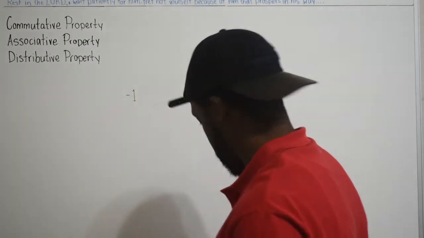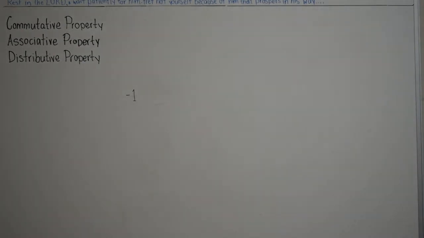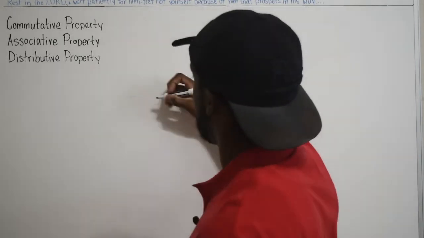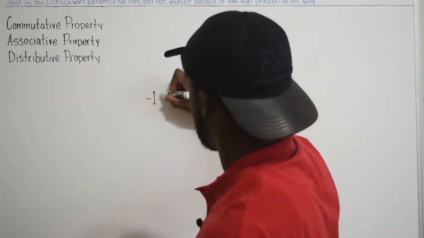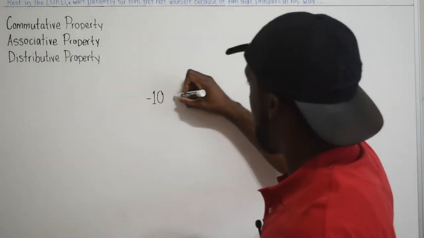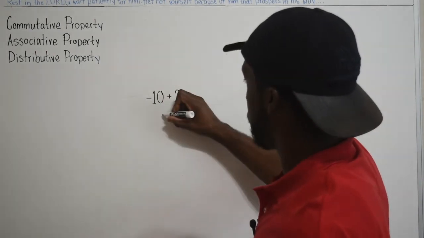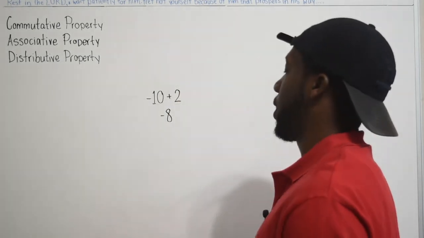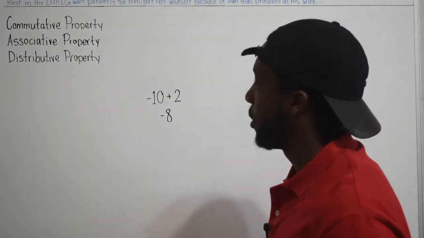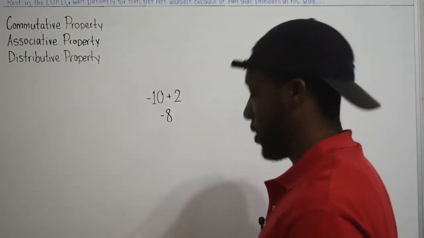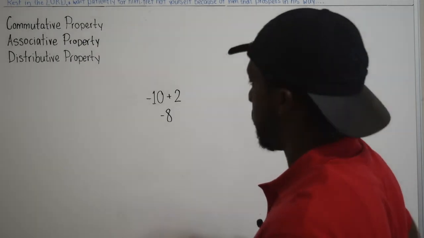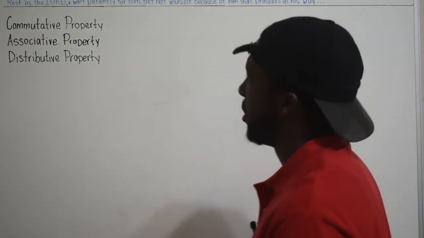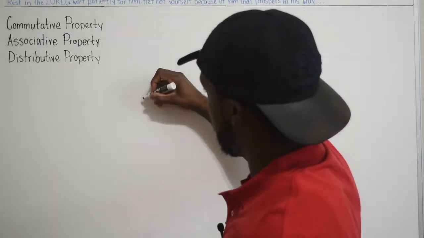You know what, let me get a better marker so you can see. So I can also do negative 10 plus 2, and I'll still get negative 8. Okay, so you see how these properties don't contradict or counteract anything that's preceded it. All right, so let's do something else. That was the commutative property. All right, let's do this right here.